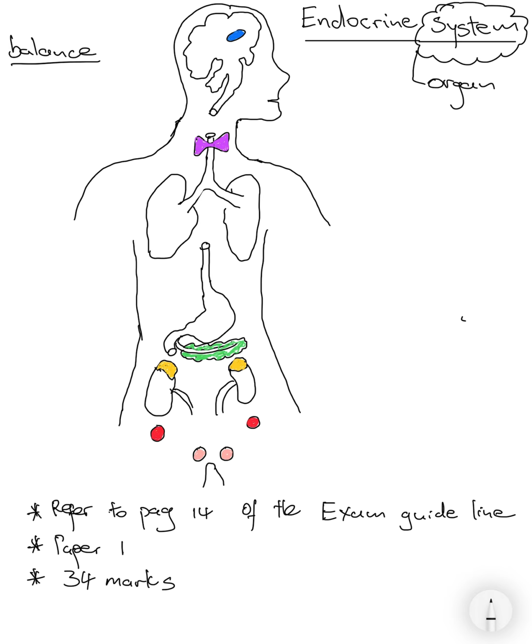Now, what organs are we referring to? In this instance, we're referring to all the glands that you find in the body, but not just any glands, glands that secrete hormones. All the glands in the endocrine system will secrete hormones.